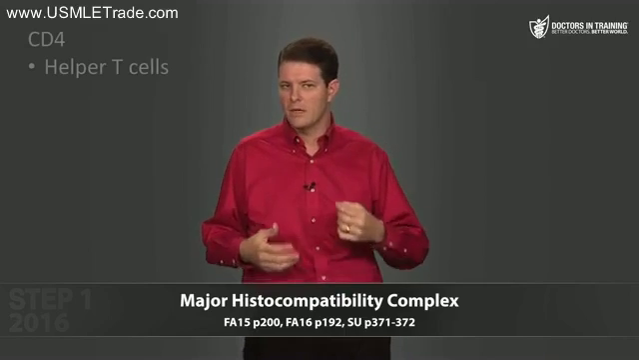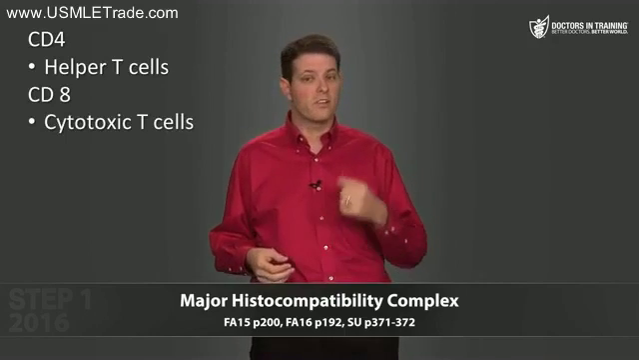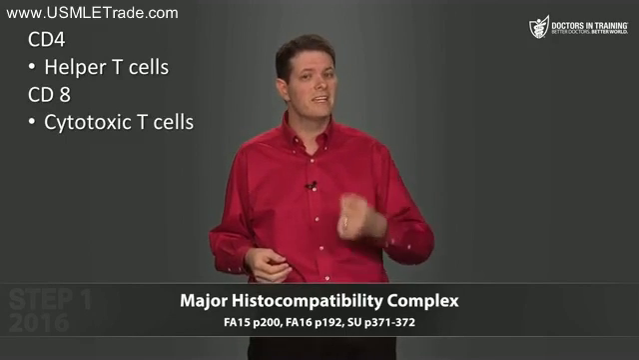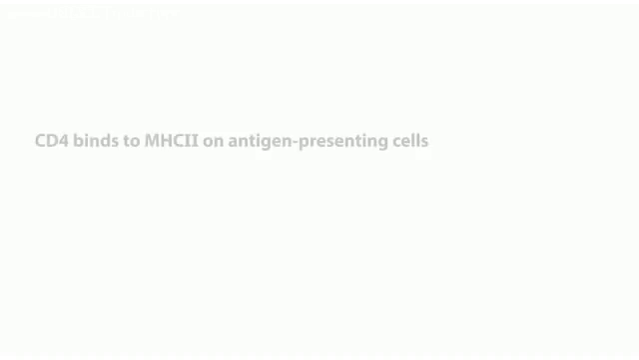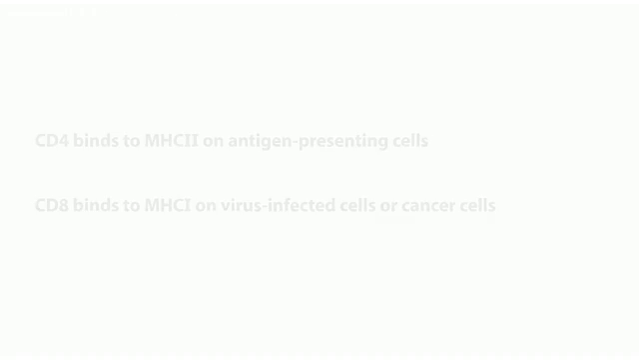So think back. If CD4 was the surface marker for helper T cells, what do we say the marker was for cytotoxic T cells? CD8. So just like CD4 binds to MHC class II on antigen-presenting cells, CD8 binds to MHC class I on virus-infected cells or on cancer cells. And then the cytotoxic T cell can kill those diseased cells.